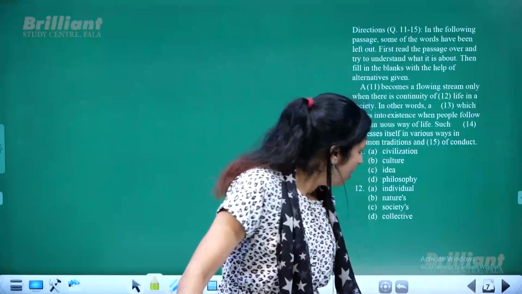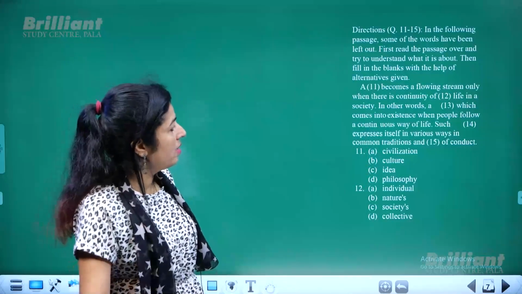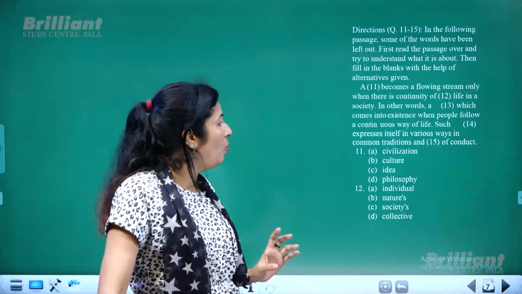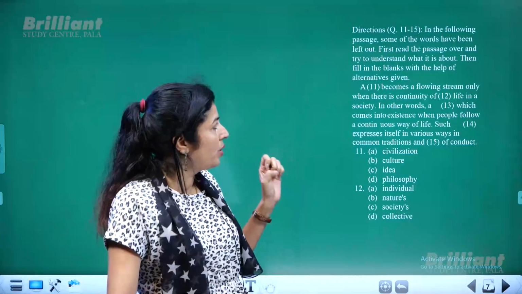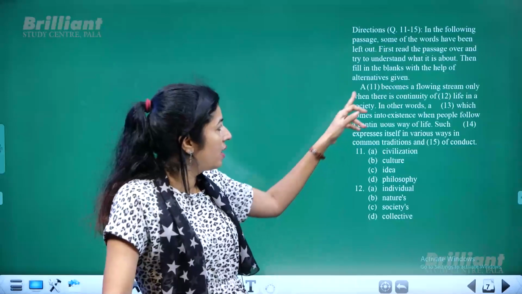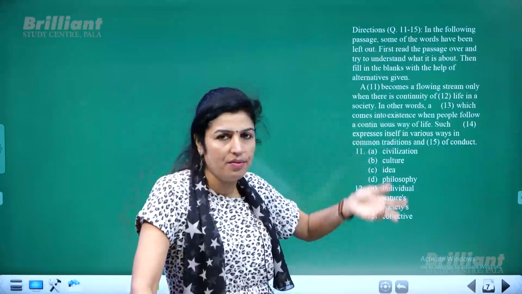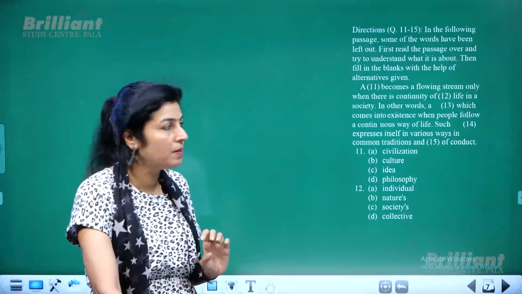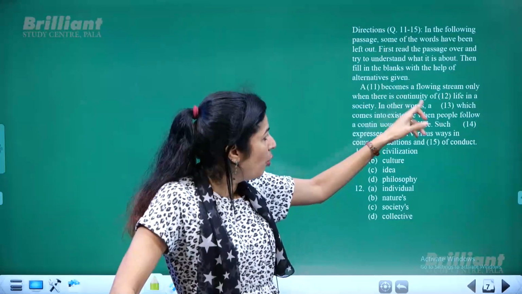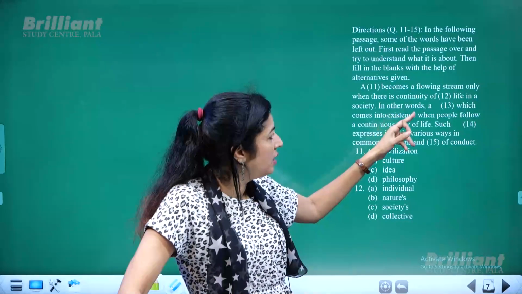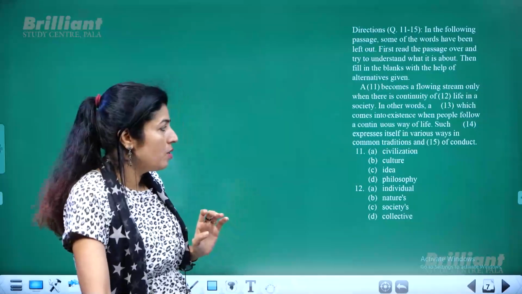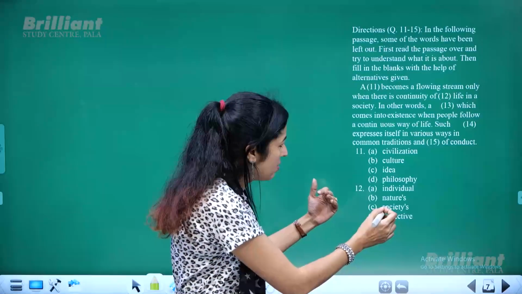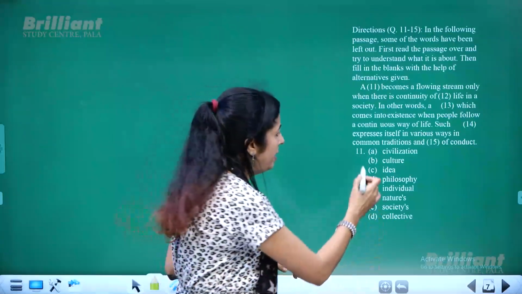Now we have the next set of questions, from 11 to 15. It's again a passage based question, where you have to find out the words which are missing. A few words where the numbers are given, almost like a fill in the blank, where you have to insert the words which are given to you as options. Dash becomes a flowing stream only when there is a continuity of dash life in a society. So we talk about a kind of social life or society life, right? So it's not idea, philosophy or civilization as a whole, but it is culture.